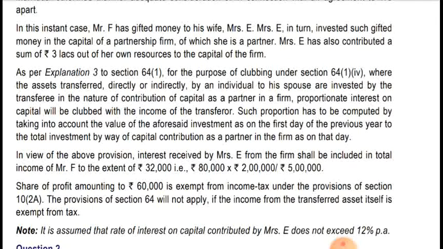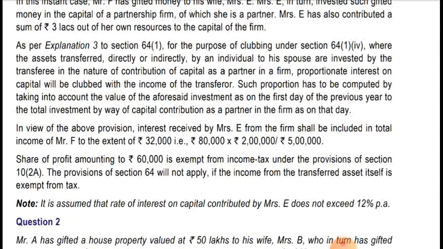Share of profit amounting to 60,000 is exempt from income tax under the provision of section 10(2)(a). As I said, share of profit will be exempt in the hands of the partner, so no clubbing will be applicable. The provision of section 64 will not apply if the income from the transferred asset itself is exempt from tax. So in this case, the clubbing provision will not be applicable, and they are assuming something. It is assumed that the rate of interest on capital contributed by Mrs. E does not exceed 12% per annum.